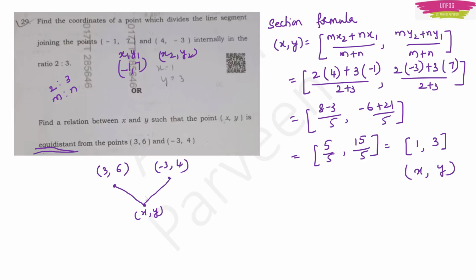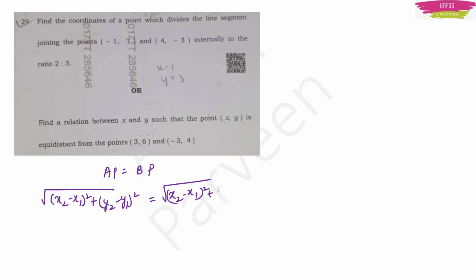Okay. So here, if this point is P, this is A and this is B. So here clearly AP is equal to BP. Now because AP is equal to BP, I will use the distance formula here, like this. So I have square root of x2 minus x1 whole square plus y2 minus y1 whole square, and this is also equal to square root of x2 minus x1 whole square plus y2 minus y1 whole square, right?